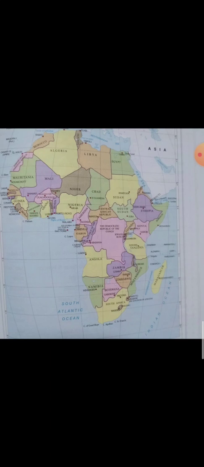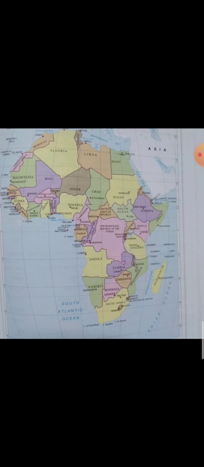Africa is completely surrounded by water bodies. You can see in this map, the blue color tells about the water body only. This African continent is completely surrounded with water bodies. But Asia and Europe are separated by a land, Eurasia, in between Asia and Europe. But the African continent is fully surrounded with water bodies.